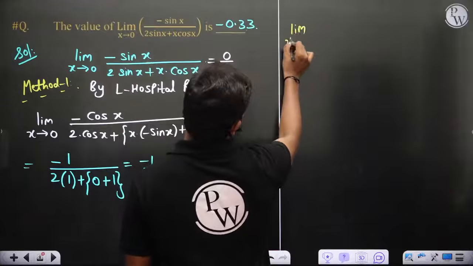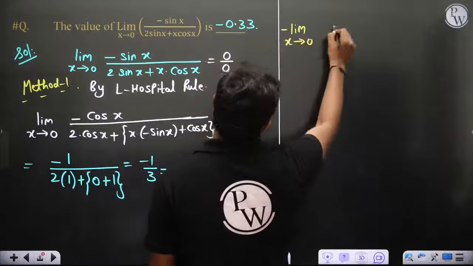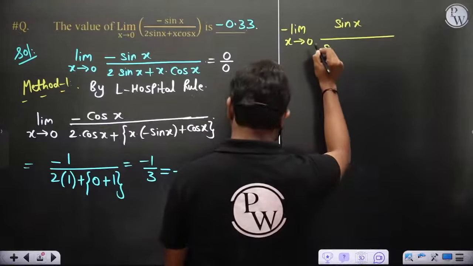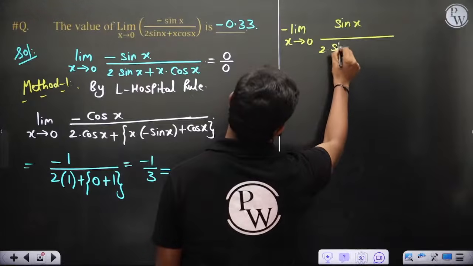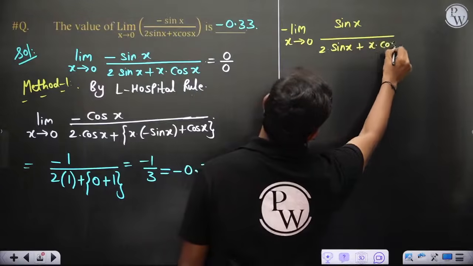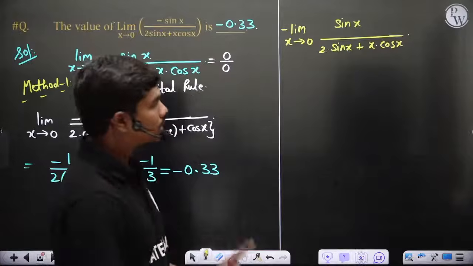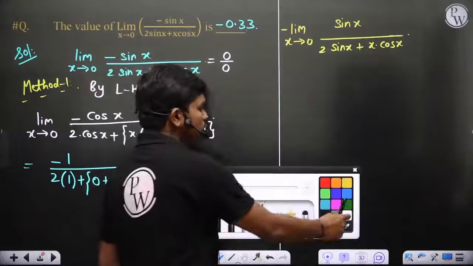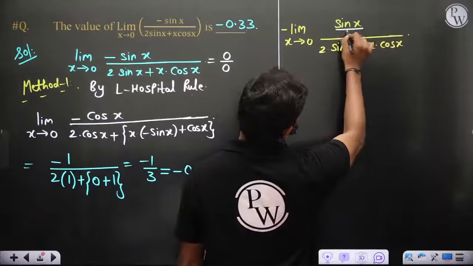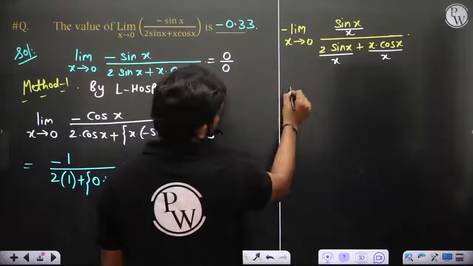See, limit x tends to 0 of minus, I am pulling this minus out for some time, sin x by 2 times sin x plus x into cos x. This is what you have. Now let's observe something. Can I do a division with x all over? If I do a division with x all over, this can be written as minus